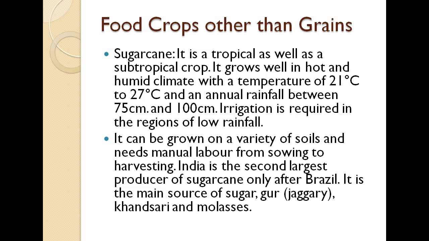100 centimeter. Then irrigation is also required in regions of low rainfall. So if there is less rainfall in certain areas, they can use irrigation as well, and it can be grown on a variety of soils and needs manual labor from sowing to harvesting. So it needs manual labor to harvest it properly so that they can grow the sugarcane. It doesn't have a certain soil condition. It can grow in a variety of soils.